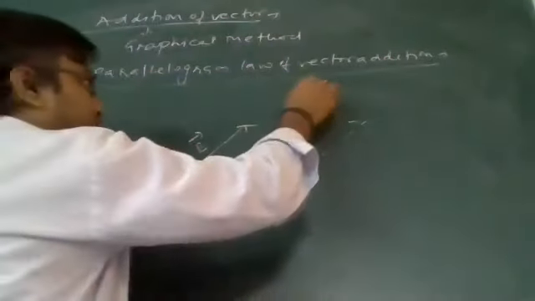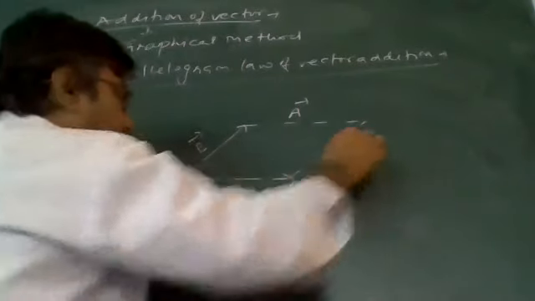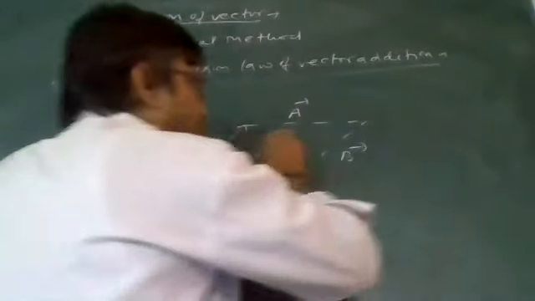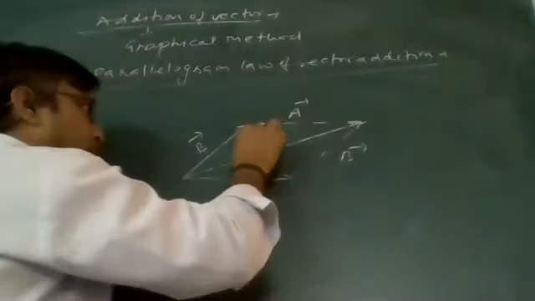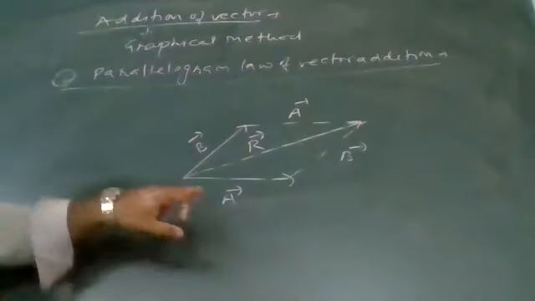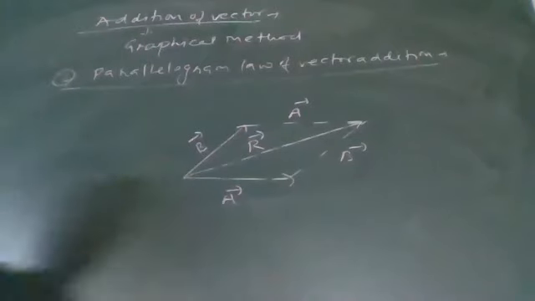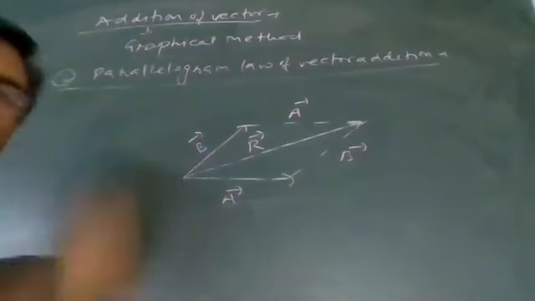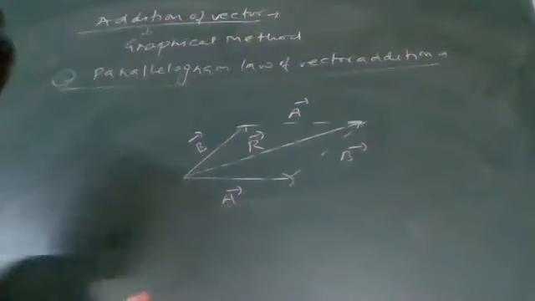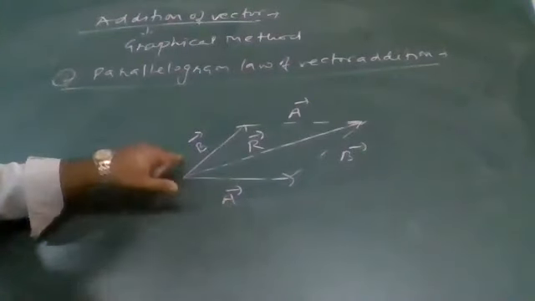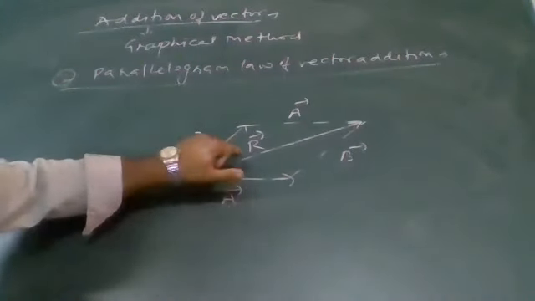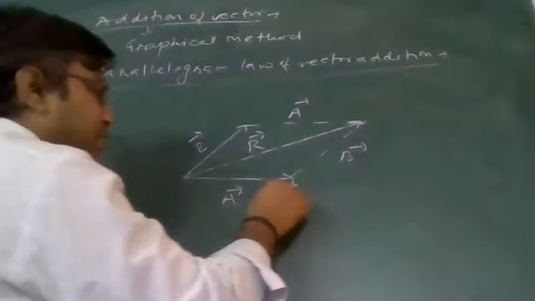This is corresponding to vector A. This is corresponding to vector B. Then, the diagonal of the parallelogram, starting from the same origin point from where vector A and vector B start, will represent the resultant vector.